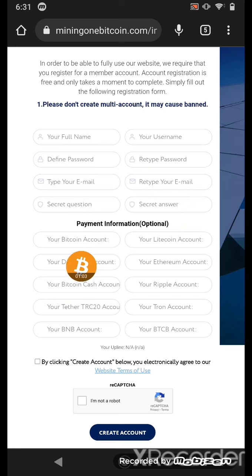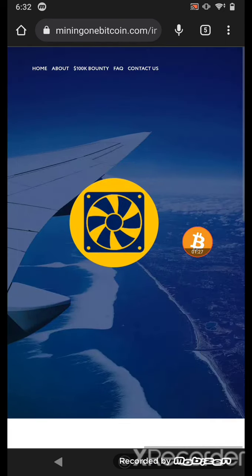Put your Bitcoin wallet address, Litecoin, Dogecoin, Ethereum, Bitcoin Cash, Ripple, Tether, TRON, BNB. You can put them in here, and you can withdraw your amount with all these payment methods.